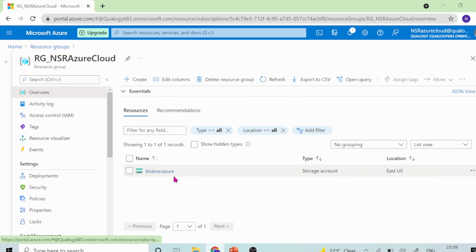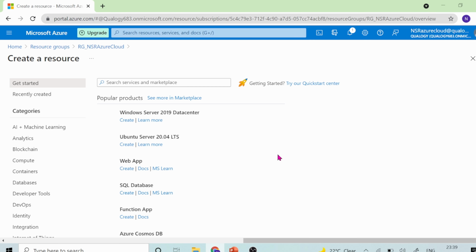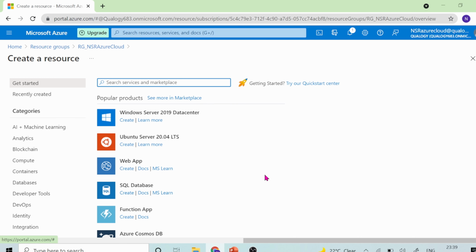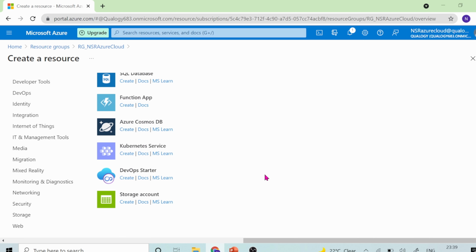Okay, so this was the blob storage account which I have created. Now I'll show you how to create this particular ADLS Gen 2. Basically, Gen 2 and blob are similar. There is only one difference.